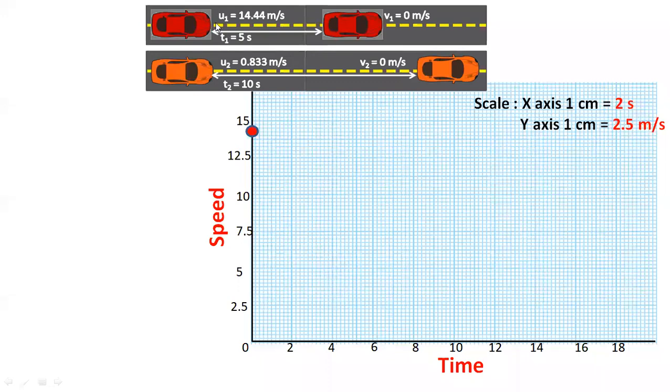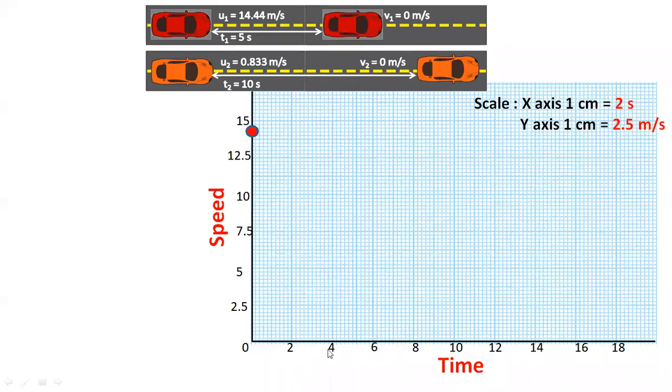Let us start. For the first car, what is the speed? 14.44 meter per second. So this is 15, this is 12.5. I have placed my first coordinate here, the initial velocity. First we are going to plot for the red car, then we will go for the orange car. For the red car, I have taken this red dot, mentioning 14.44. So at the 0th second, what is the velocity? 14.44. What is the final velocity? 0 meter per second. But at what time? 5 seconds. So after 5 seconds, velocity becomes 0.